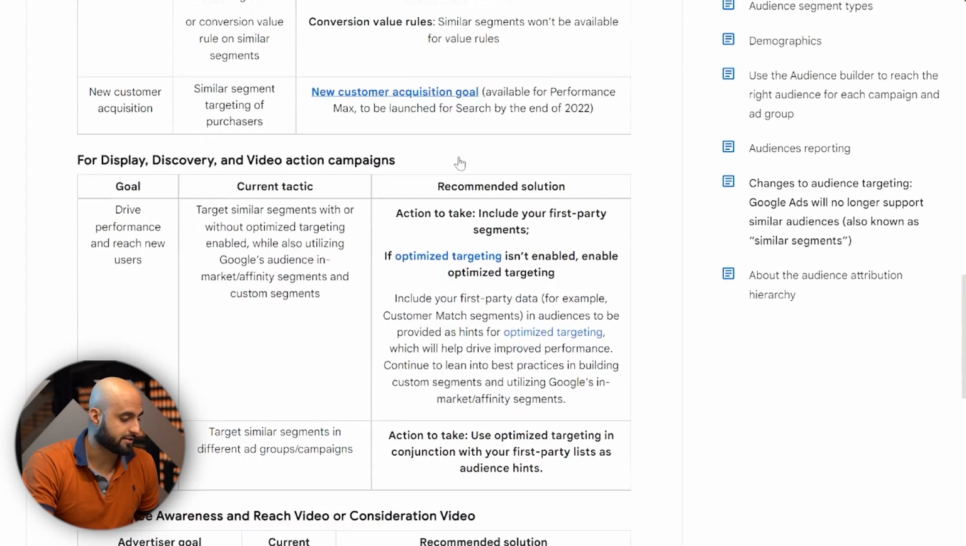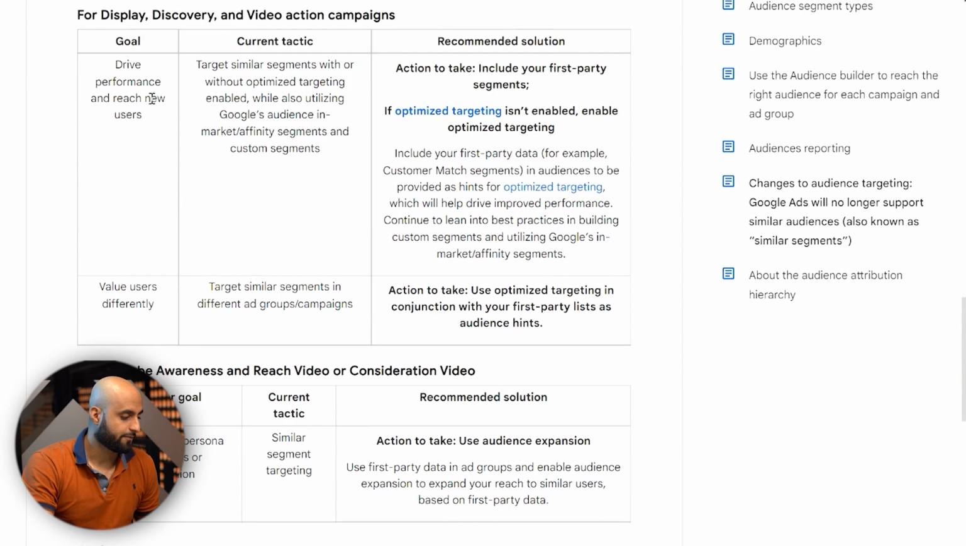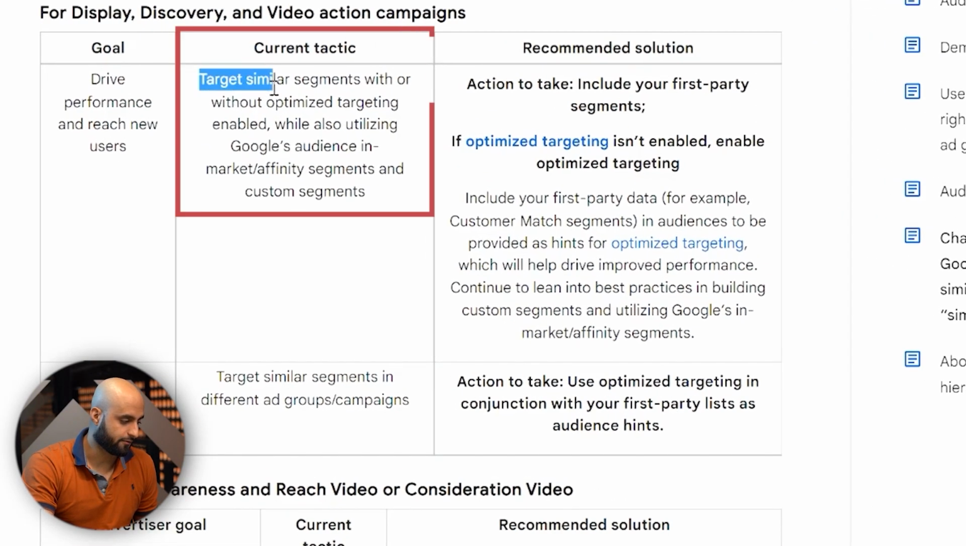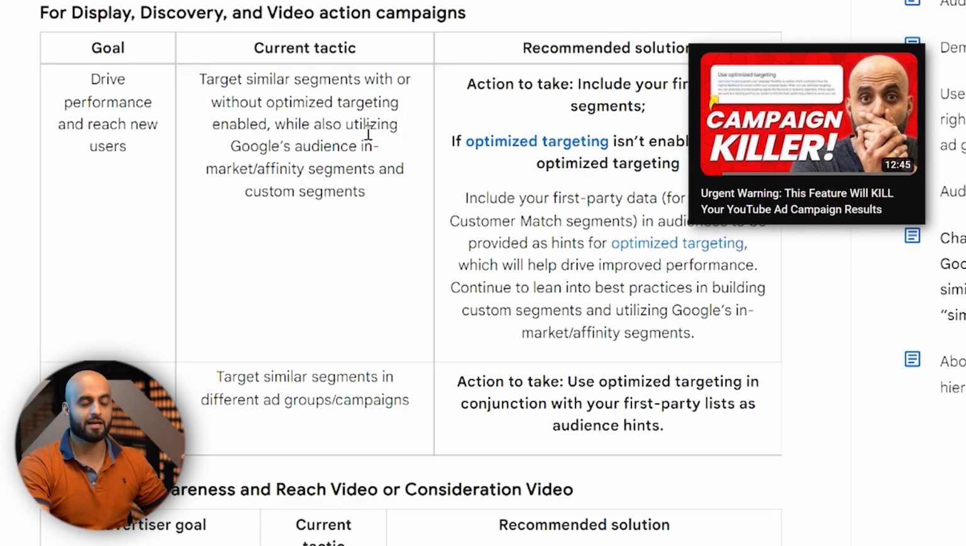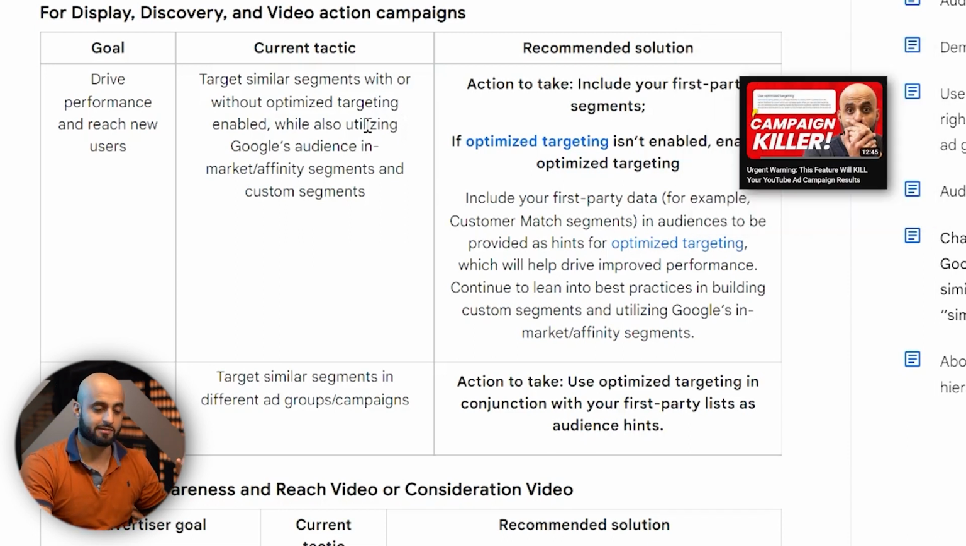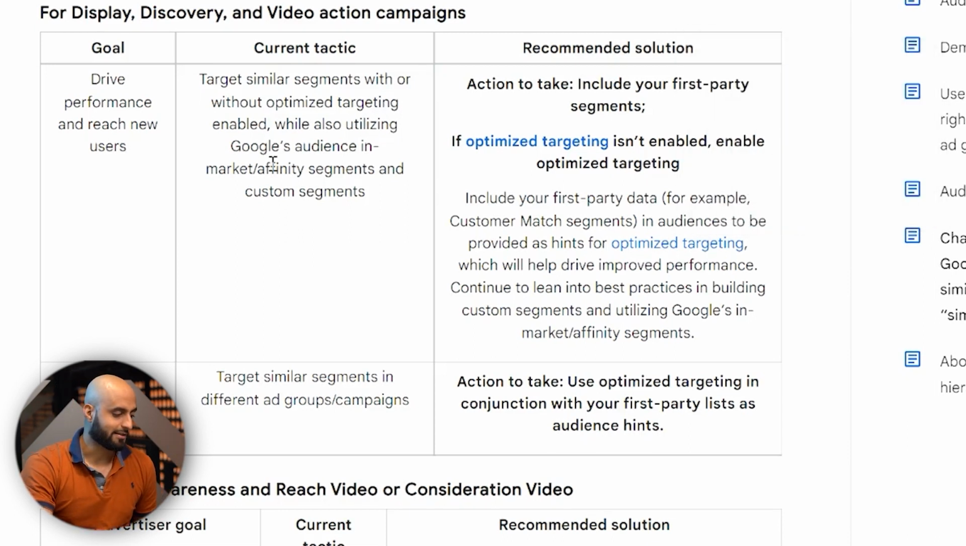But for video campaigns, this is what we care about mainly. Here are things that you can do. So this is the current way of doing it. You target similar segments, which like I showed you here, without optimized targeting, of course. We also have a video that talks about this particular setting that could impact your campaigns. Optimized targeting, I recommend you take a look at that when you have a chance.